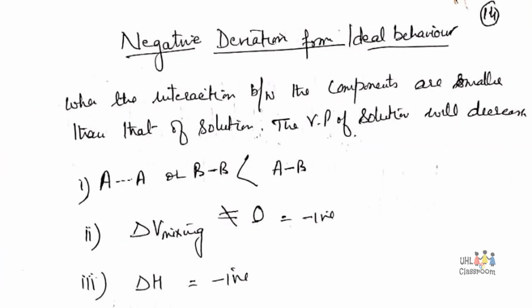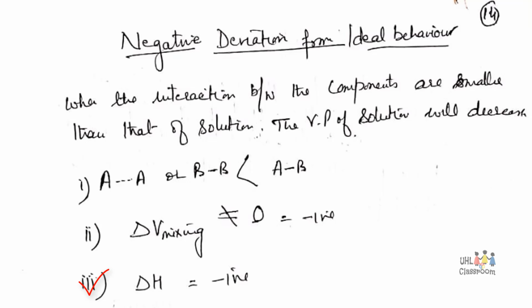When the interaction between the components is smaller than that in the solution, the vapor pressure of the solution will decrease. That is, if the force of attraction between A and A or B and B is less than A-B, then delta G mixing will be negative. It will be less than 0.